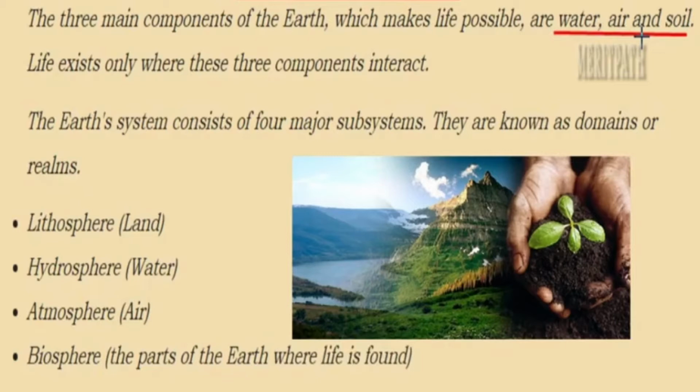So children, there are three main components of the earth which make life possible. They are water, air and soil. Life exists only where these three components interact with each other. The Earth system consists of four major subsystems. They are known as domains or realms of the Earth.